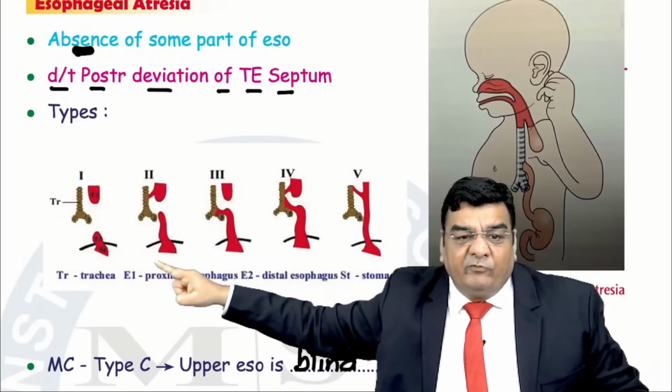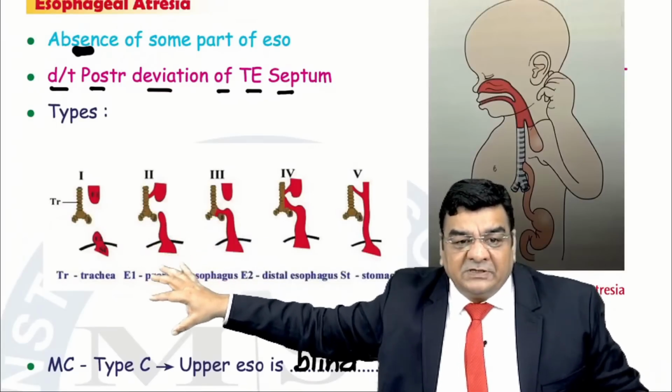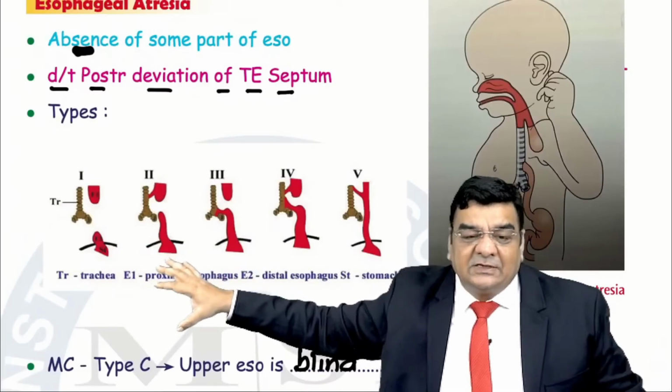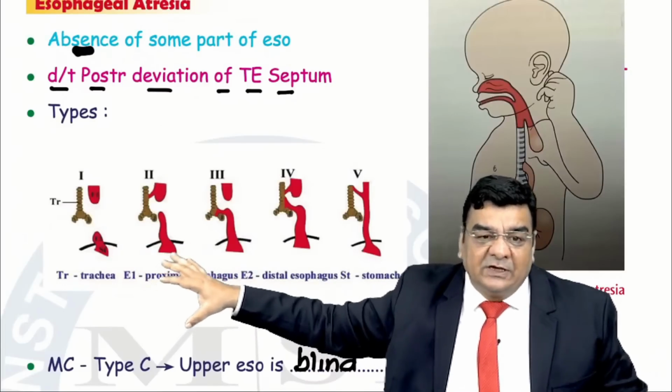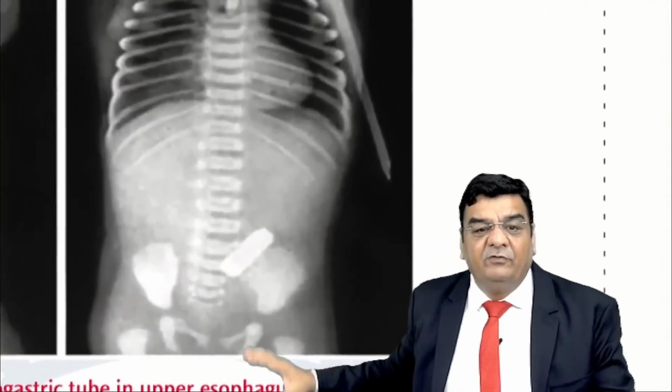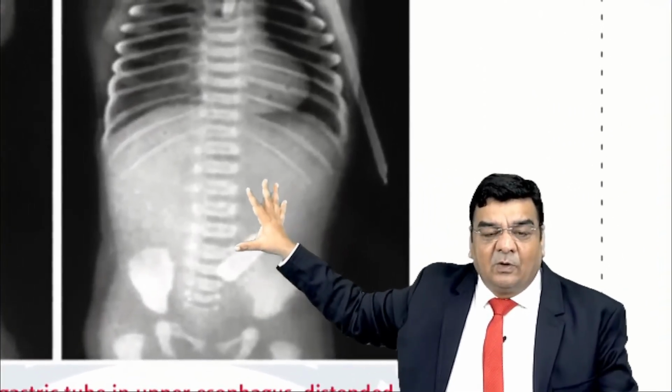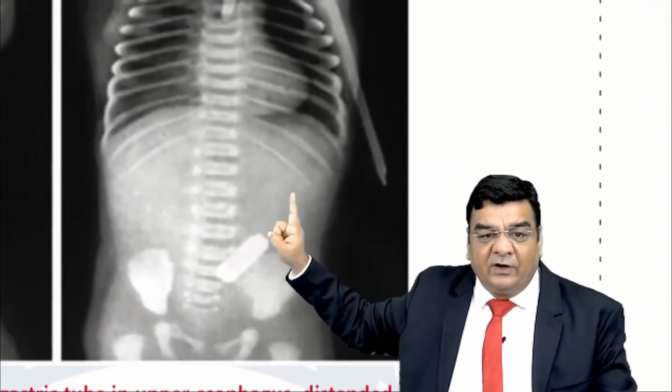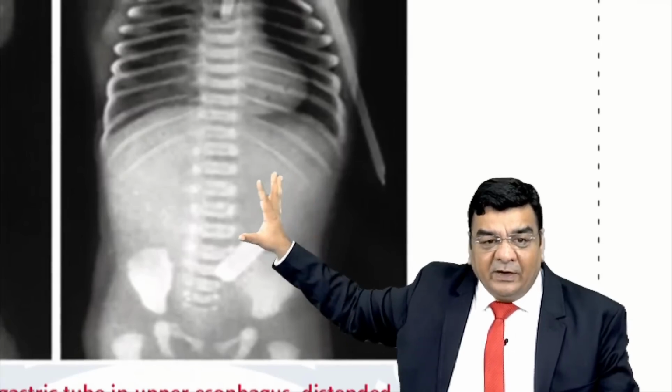That means in type 1 and type 2, we will not be seeing gas in the stomach, and in these types we can say that stomach is falsely absent. And that is why beta, in this image, we are not able to see any gas in the stomach or in the abdomen. So type 1, type 2 esophageal atresia, there will be gasless abdomen.